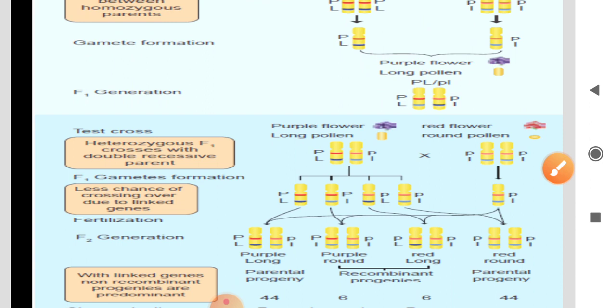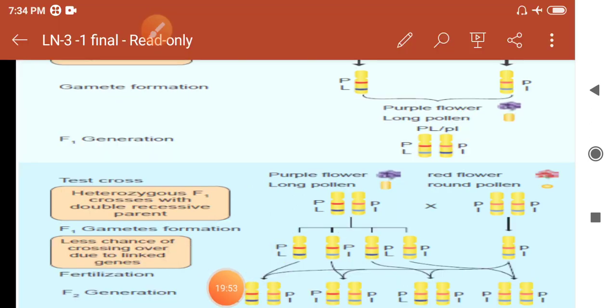These two scientists then cross the F1 generation in a test cross. What is a test cross? Next, this F1 generation is purple flower long pollen, the parental character only.